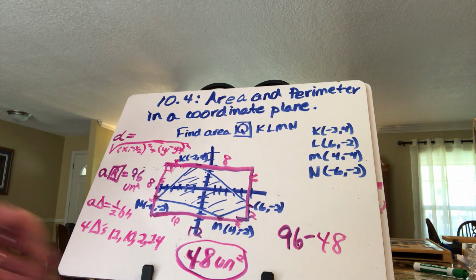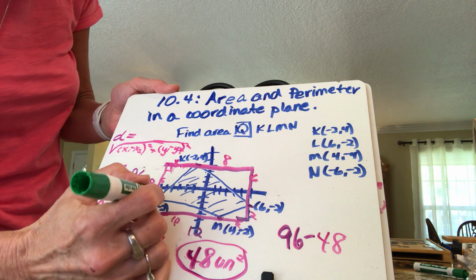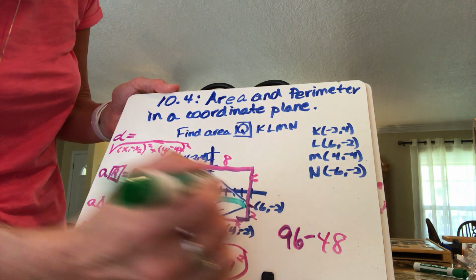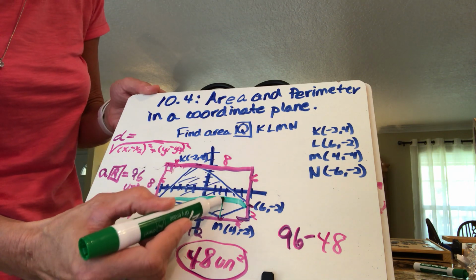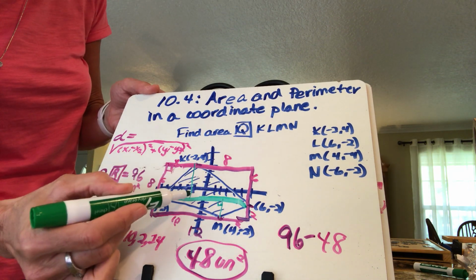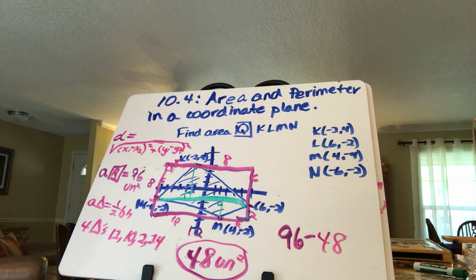That is my area. Now that is the more complicated, and I started with that first so that can kind of sink in. But you could have done this a lot easier in this particular example, and that's why I picked this example. You could also say, oh, well, why not just make this with one horizontal line here into 2 different triangles, and then simply count your base and your height, count your base and your height, and you would end up with the same answer of 48 square units. So find the easiest way. You know me, I like to find the easiest way to do anything.